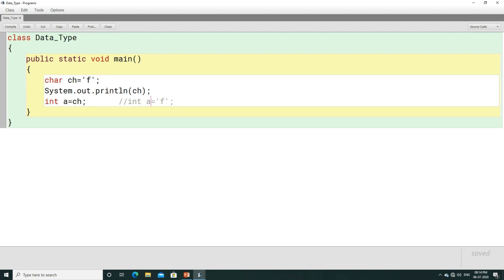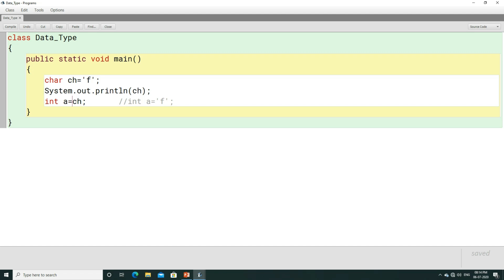You must be thinking, how is it possible that an int variable, which is supposed to store an integer value, can store a character? Yes, a character can be stored, but when you store a character to a, it will get converted to its integer form. Remember, it will get converted to its integer form.